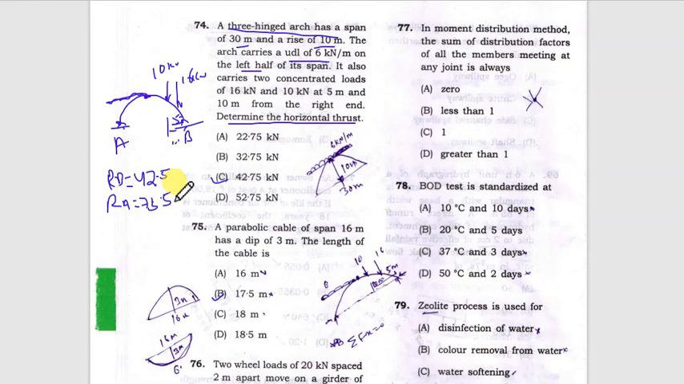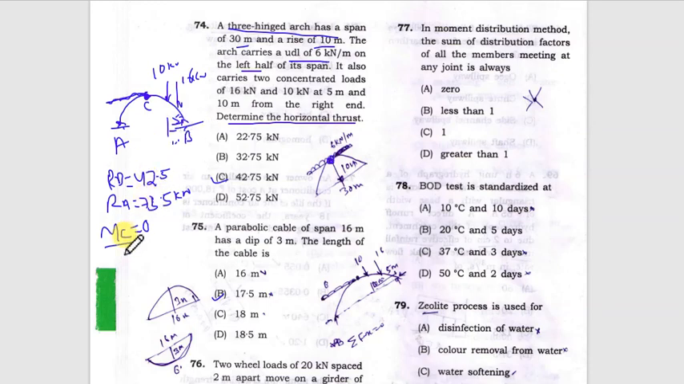Now to find the horizontal thrust, you have to take moment about this crown point, this point C. By taking moment at C and equating it to 0, since there is a hinge available at point C, the bending moment at the hinge point will be 0. So moment at C will be 0. By taking moment at C on either side, you will get the value of H.